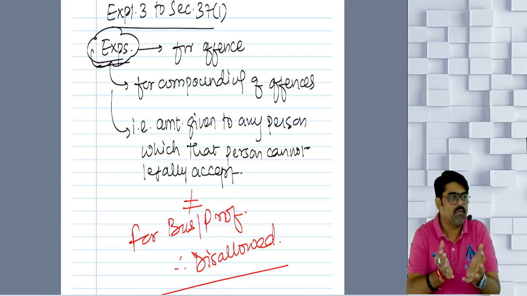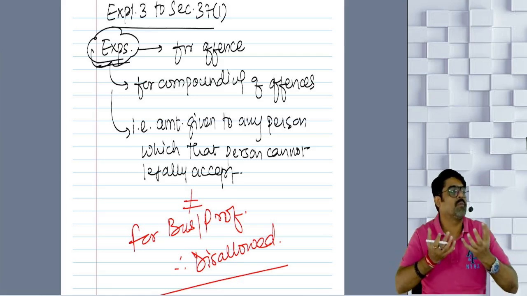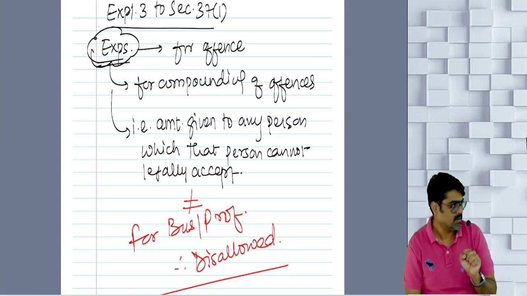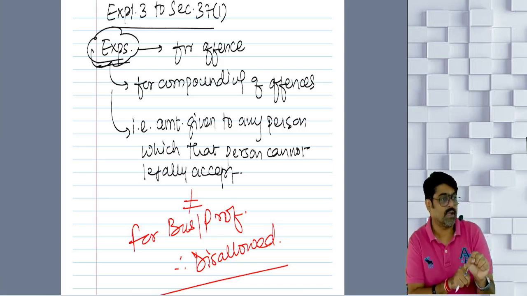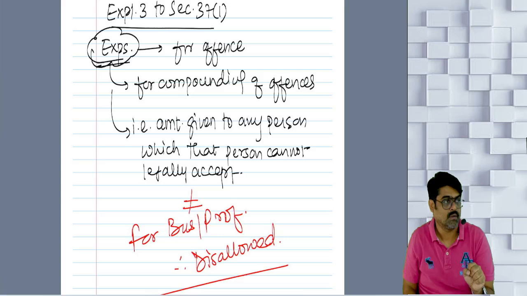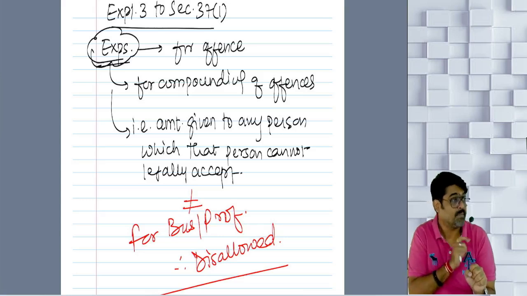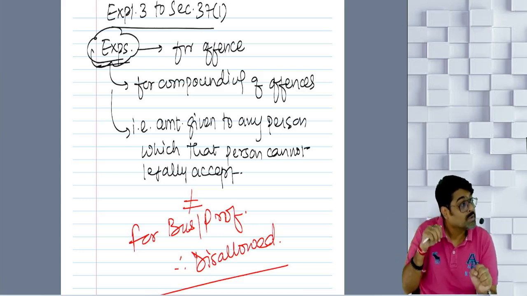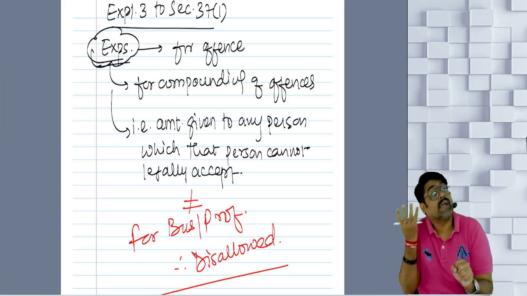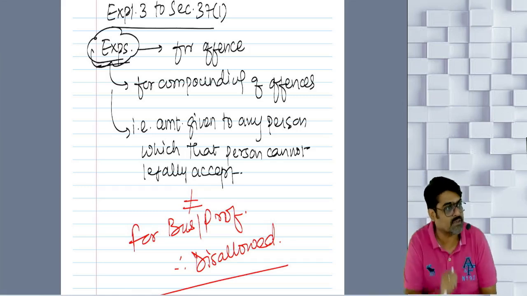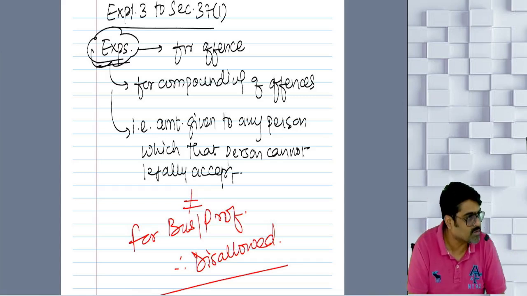If you have done some offense and you are caught, and for this offense there is a punishment that you have to go to jail and also pay penalty, but you can save yourself from going to jail by giving an extra amount, that is known as compounding. So you are compounding your offenses. For that, the money is spent.